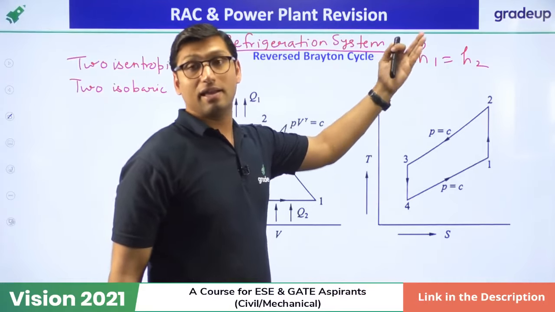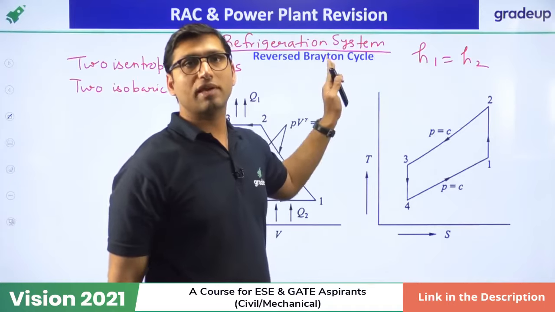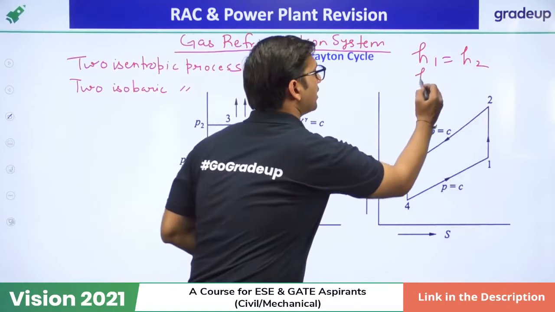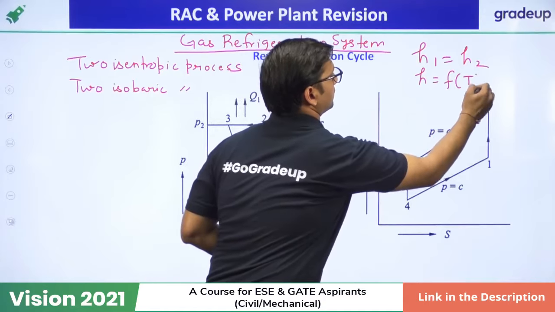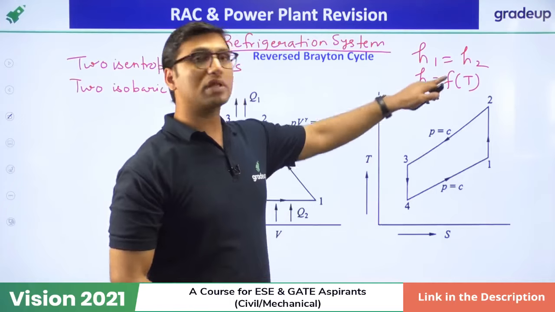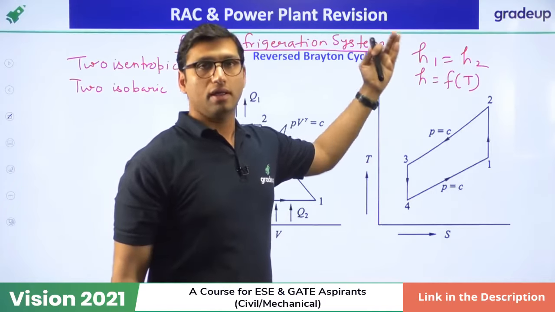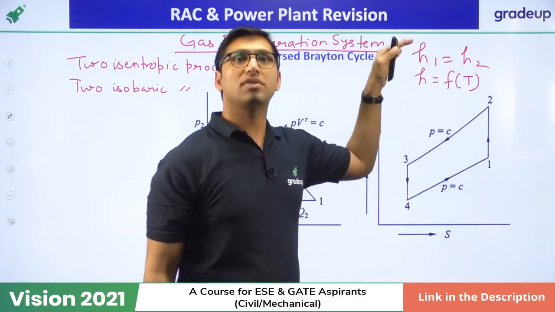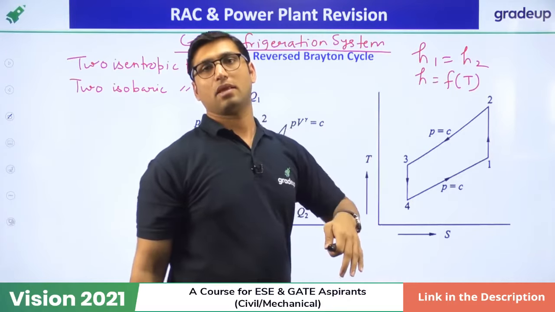And in the gas refrigeration system the working fluid is an ideal gas, and for an ideal gas, enthalpy is a function of temperature. So if we use a throttling device, it will not fulfill the purpose of reducing the temperature and pressure.